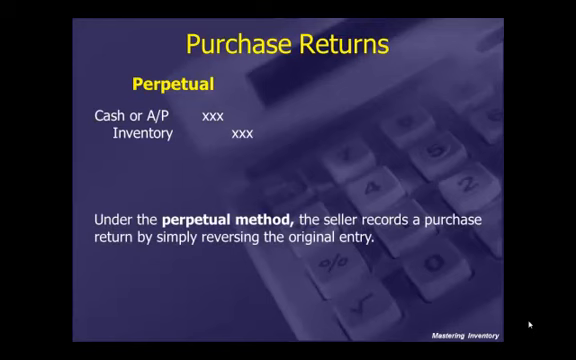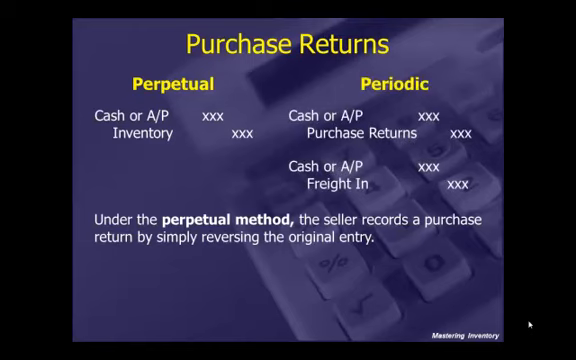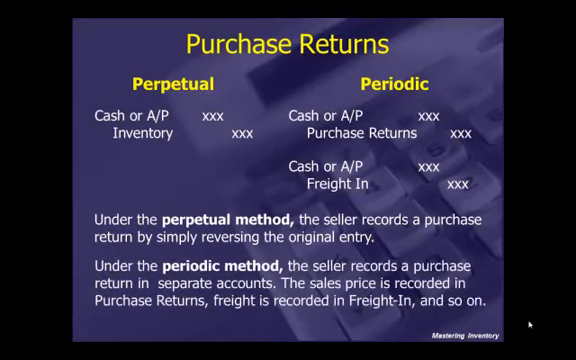The entry is simply a reversal of the original entry. Under periodic, we would debit cash or accounts payable and credit purchase returns. Purchase returns is another temporary account. It is a contra purchases account. Purchases has a normal debit balance and purchase returns has a normal credit balance. We would also debit cash or accounts payable and credit freight in for the cost of the shipping, the transportation.